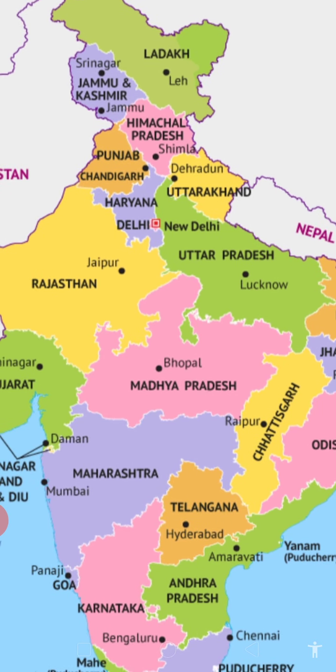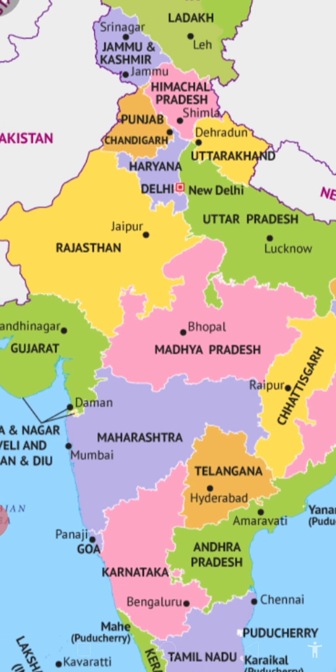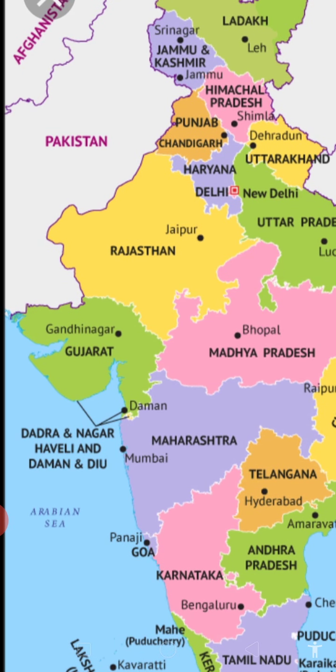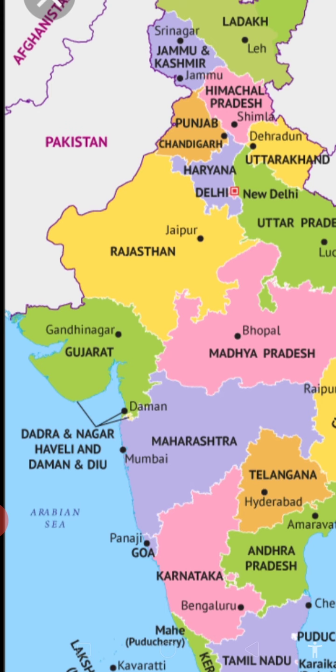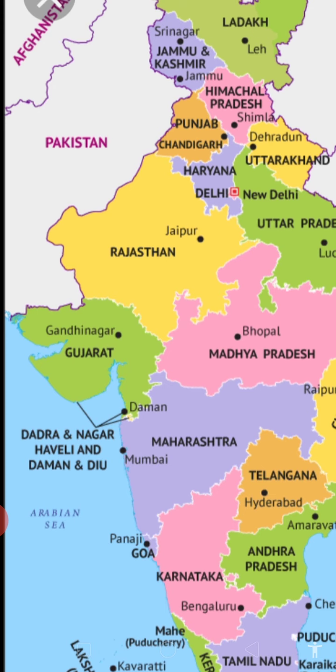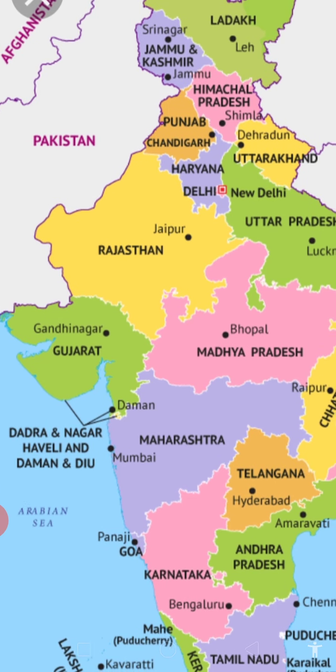And then comes Maharashtra. Let's move towards south, and then we'll come towards east. Maharashtra, capital is Mumbai, and these are the union territories. Earlier, Chandigarh and Delhi, they were two union territories. Now Dadra and Nagar Haveli and Daman and Diu, they are the two union territories.